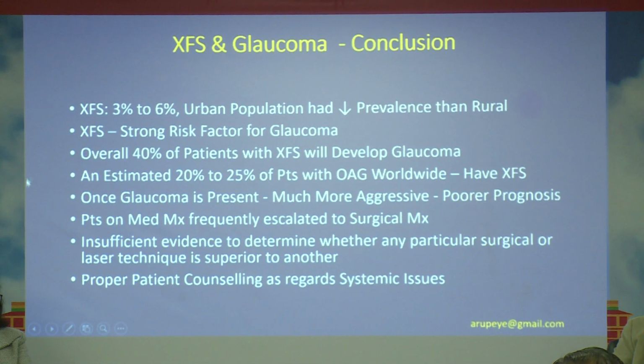So in conclusion, exfoliation syndrome is seen in about 3% to 6% of the population. The urban population had lower prevalence. Overall, 40% of patients with exfoliation syndrome will go on to develop glaucoma. An estimated 20% to 25% of the patients with open-angle glaucoma worldwide have exfoliation syndrome.